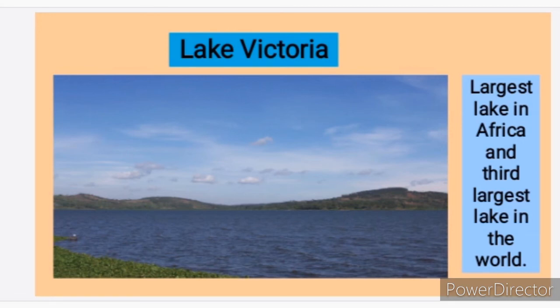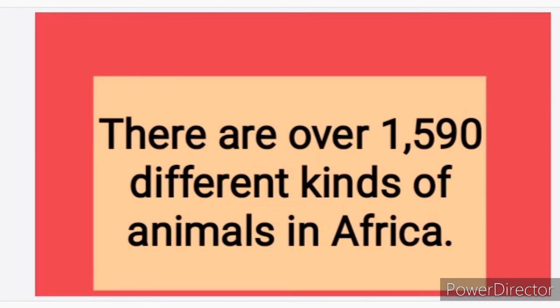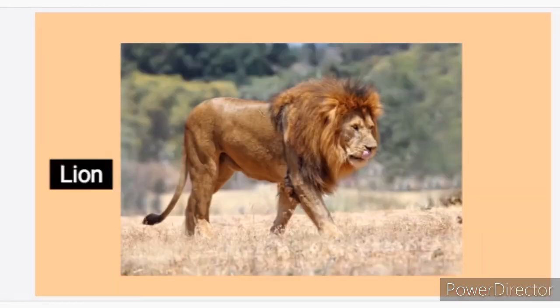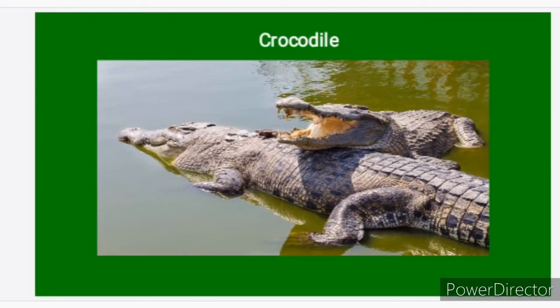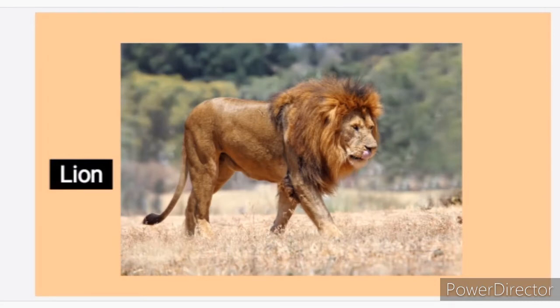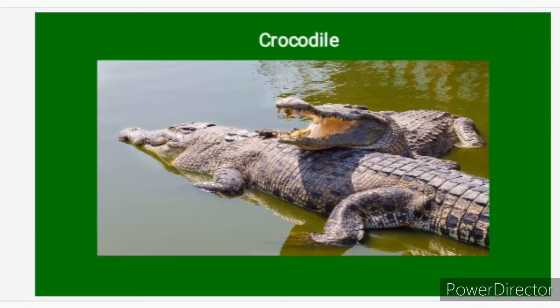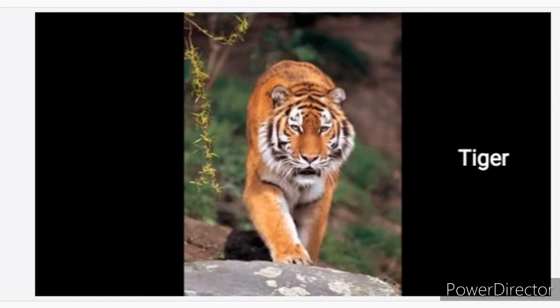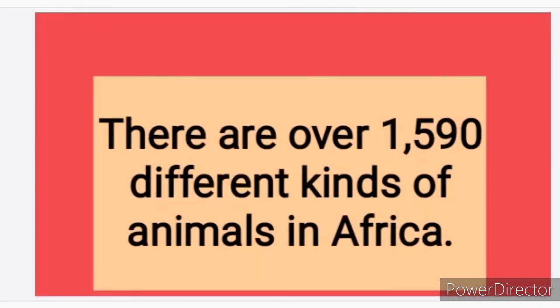Okay, now let's go over to the animals that can be found in Africa. There are over 1,590 different kinds of animals in Africa. These are pictures of some of the animals that you can find in Africa. This is a lion, this is a crocodile, this is a tiger. These are just a few of the many different animals you can find in Africa.